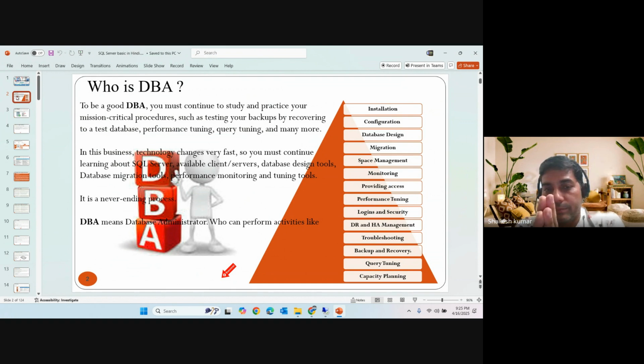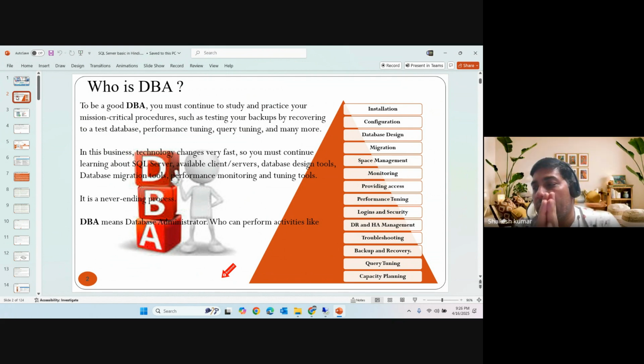The guy who can perform the implementation part, maintenance part, troubleshooting part, and performance tuning part in SQL Server or any RDBMS is known as a DBA. Simple statement, right?